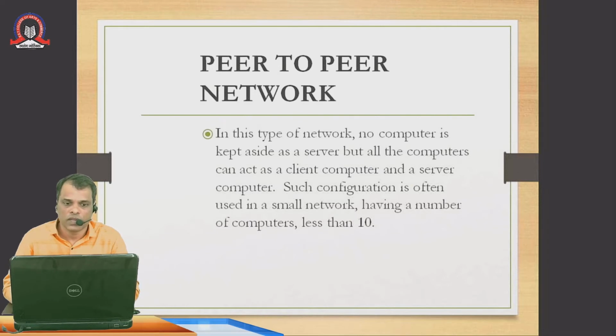Now the types of network. The first one is the peer-to-peer network. In this type of network, no computer is kept aside as a server, but all the computers can act as a client computer and a server computer. Such configuration is often used in small networks having less than 10 computers. Here there is no need of a separate server. All the computers can act as a client as well as server. And it is usually used in a smaller network having computers less than 10 or around 10.